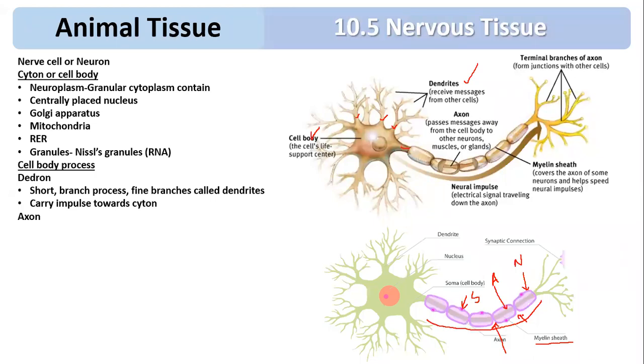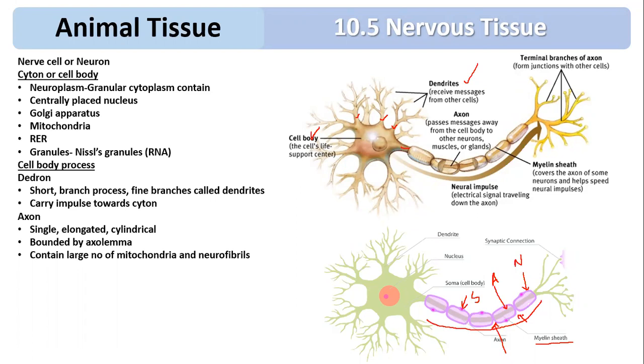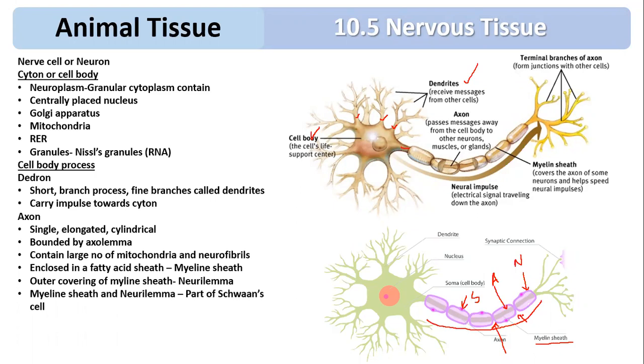See the points. The axon is a single elongated cylindrical structure, bounded by axolemma, containing a large number of mitochondria and neurofibrils, enclosed in a fatty sheath called the myelin sheath. The outer covering of the myelin sheath is called the neurilemma. The myelin sheath and neurilemma are part of the Schwann cells. Schwann cells show the nucleus at the periphery, and the myelin sheath is absent at intervals, which is called the node of Ranvier.